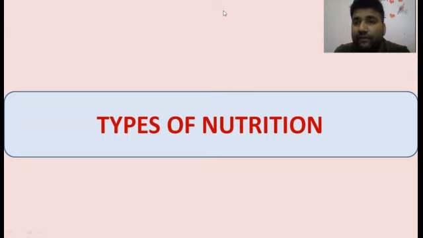The first one is autotrophic nutrition. And secondly, there is heterotrophic nutrition. So in today's lecture, we will not be going into heterotrophic nutrition, because I think that will take more time. If you need the syllabus, I can complete the syllabus in 2 hours, but I don't think that will be beneficial to you in the exam.